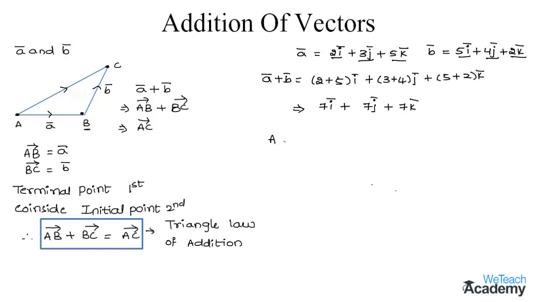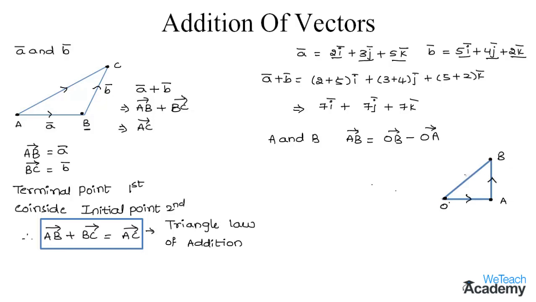Now let us prove a theorem. For this, let us consider A and B are two points in this space. Then the vector AB is given by the vector OB minus the vector OA. So let us consider two points here and name them A and B. We assume that there is an origin over here. Then by joining all these points we get a triangle.